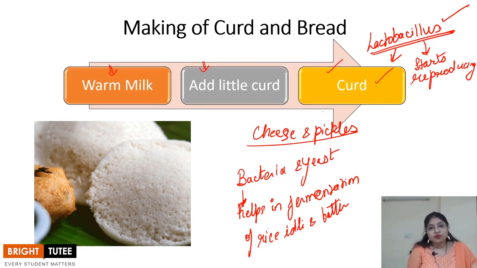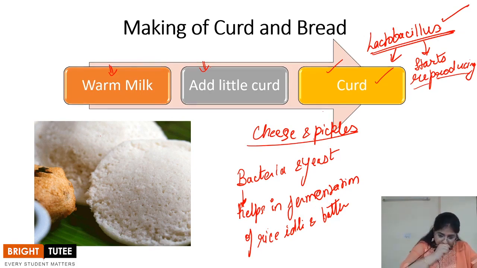So remember students, the name of the bacteria is quite important, that is, which bacteria is utilized for the formation of curd. The lactobacillus is utilized, and how does it help in the formation? It starts multiplying in the milk, right? Once you add the lactobacillus into the warm milk, it starts reproducing, that is, multiplying in the milk, and thus converting the milk into the curd, right?